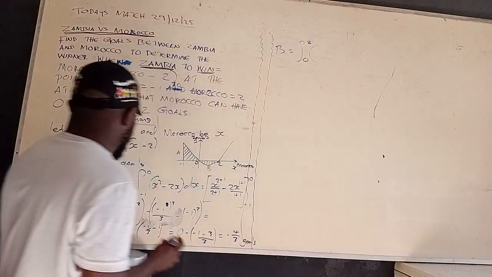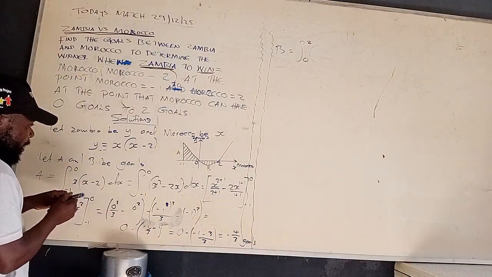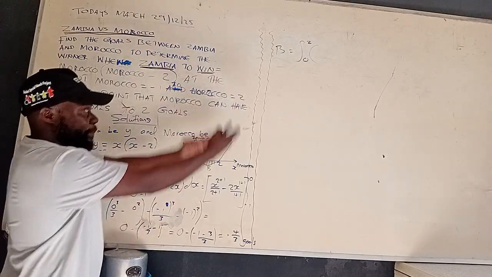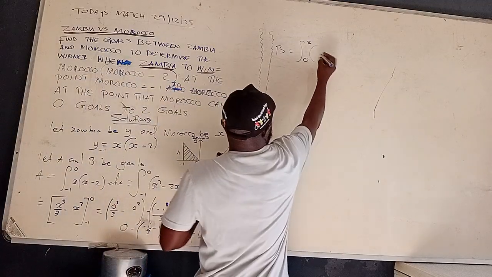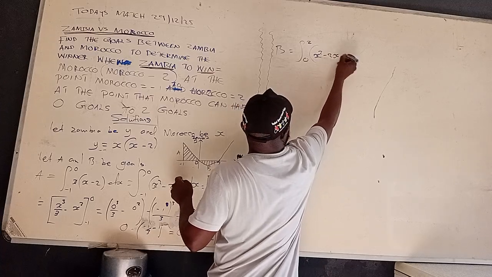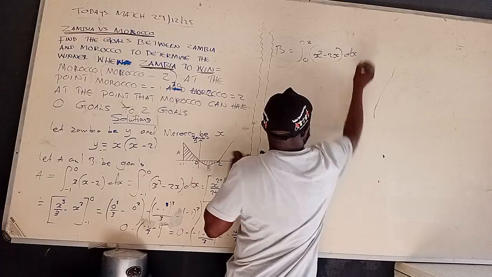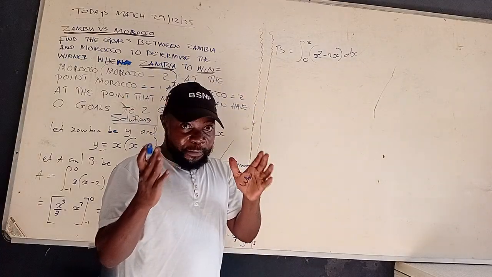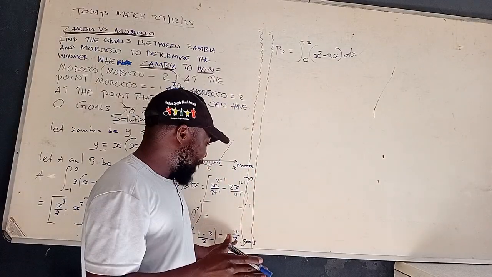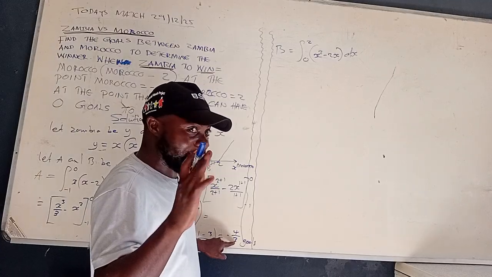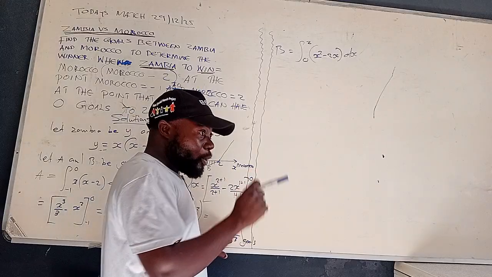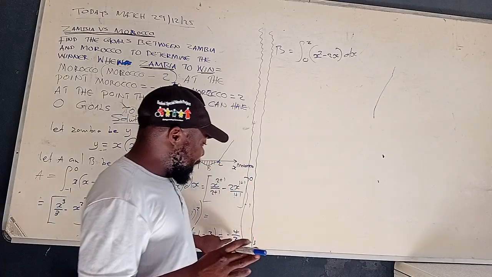Now, since we did this part, you understood where this one is coming from at this point here. We understood. So I'm just going to get this one, then I replace it there, to avoid wasting much of your time. We're going to say x to the power 2 minus 2x, close bracket, dx there. Are we together? I believe you are paying particular attention. Automatically at this point, we've determined that Zambia has got the percentage of having 2 goals. It is not possible from this point. It can even have 1 or less. Are we together? 1 or 0. That is the meaning of this point here.